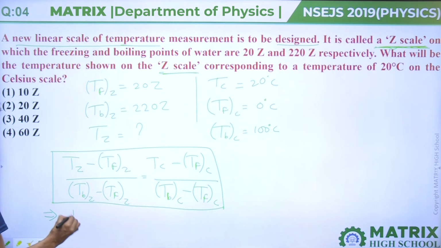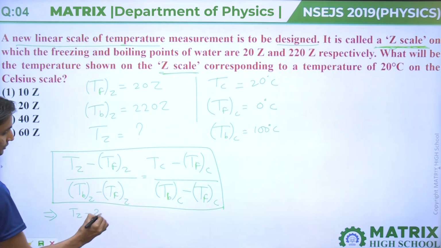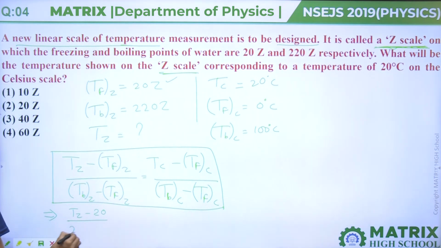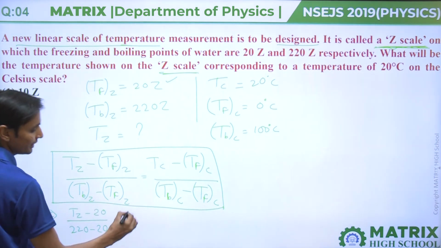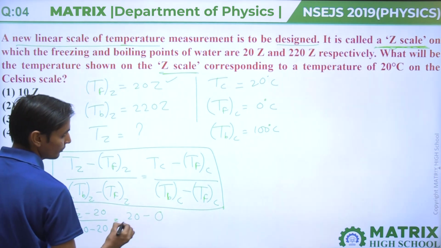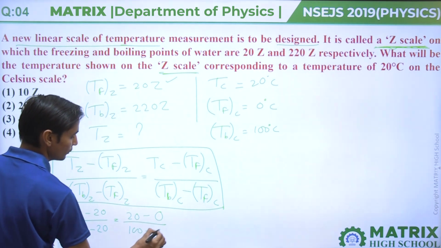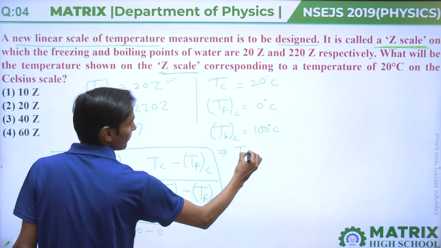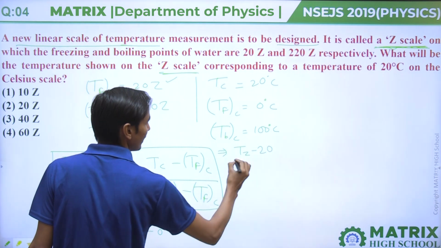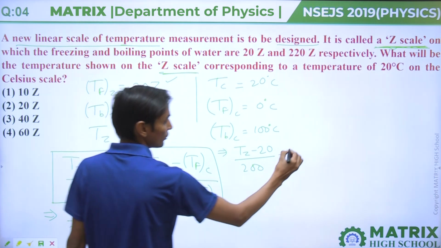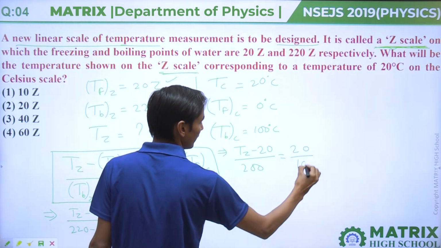As we put values in this formula, we have to find Tz minus 20, divided by, because the freezing point is 20 and the boiling point is 220, 220 minus 20, equals Tc, given 20, minus Tfc, that is 0, divided by 100 minus 0. By calculation, Tz minus 20 divided by 200 equals 20 divided by 100.